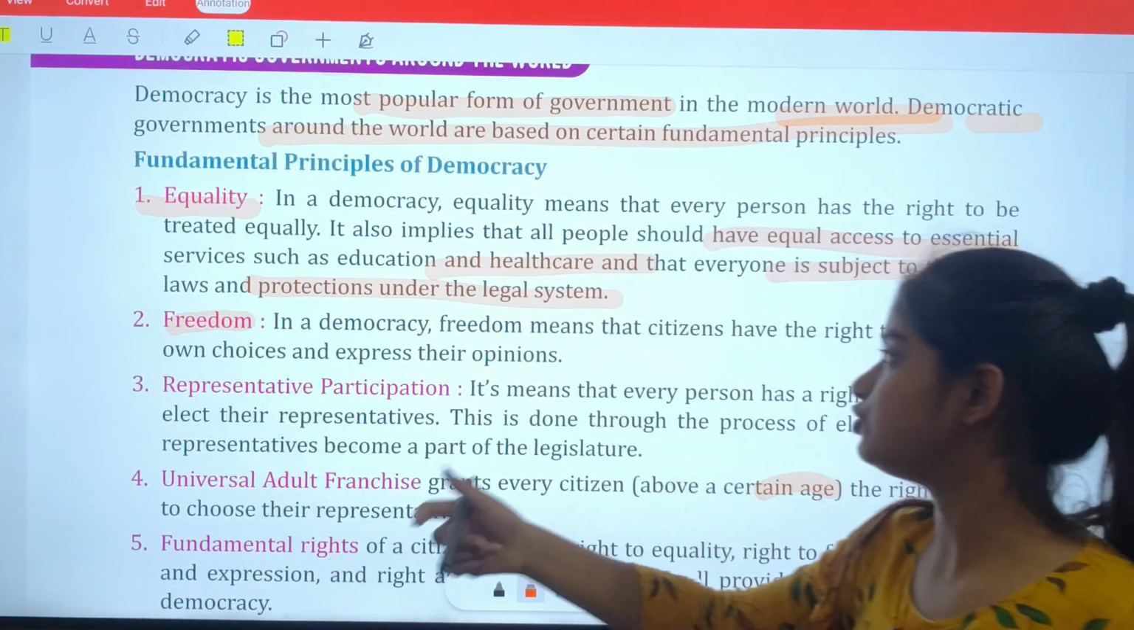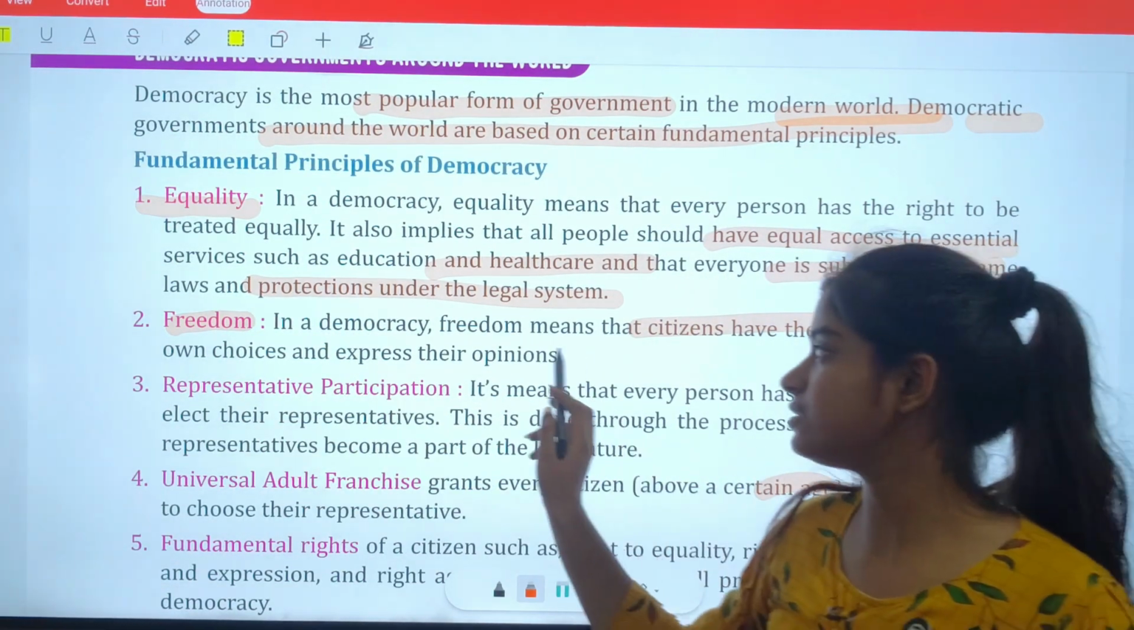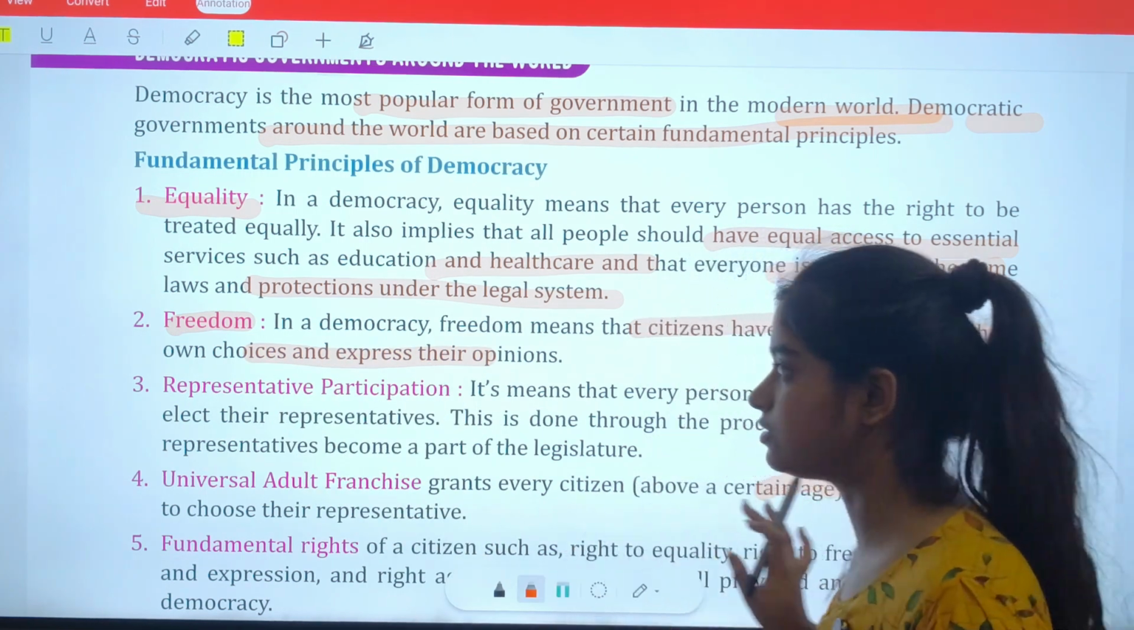Next, we have freedom. Citizens have the right to make their own choices and express their opinions. There should be no restrictions on that.